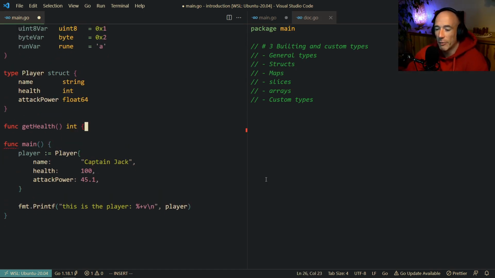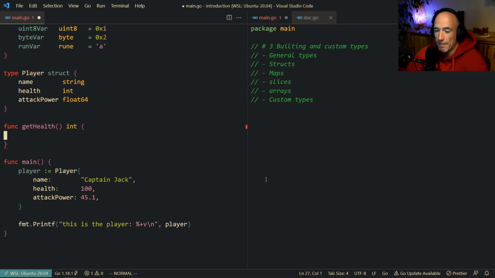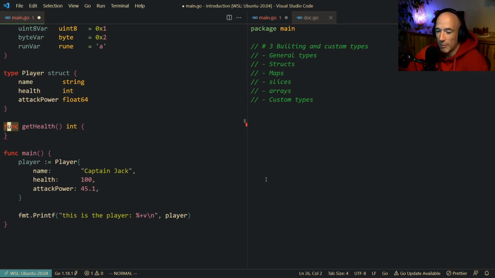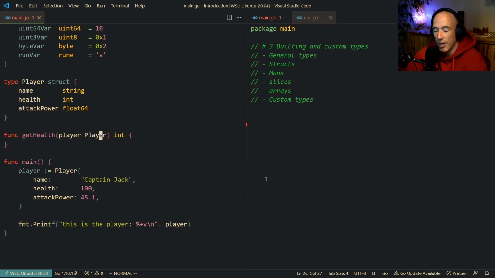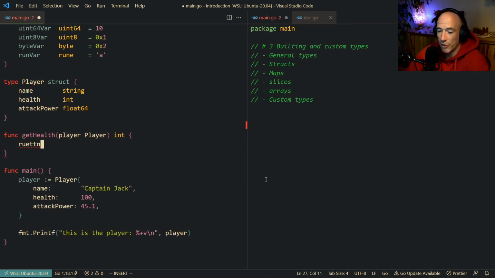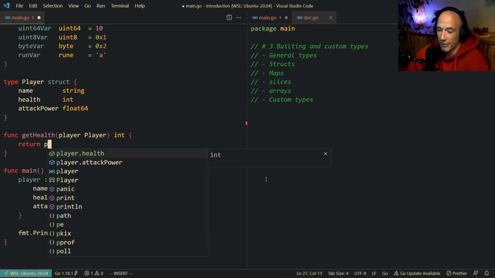So we're going to have get health. It's going to return an integer here, and because we don't have the player, we're going to put the player as an argument. So we're going to say player, which is going to be a Player, right? That's how you do arguments in Golang functions. You first say the name of your variable and then the type of your variable. Pretty simple. And then we're going to say return. We always need to return in Golang. We're going to say return player.